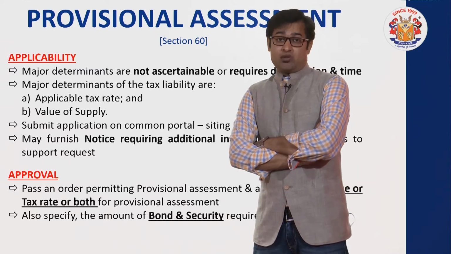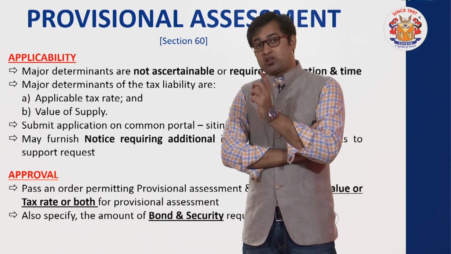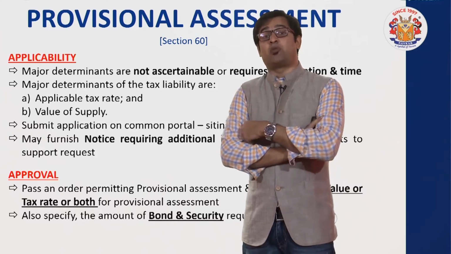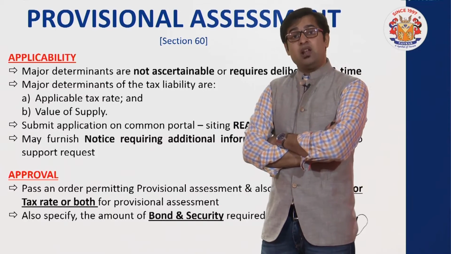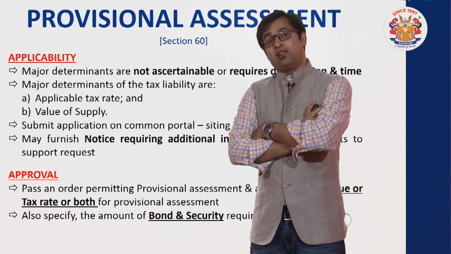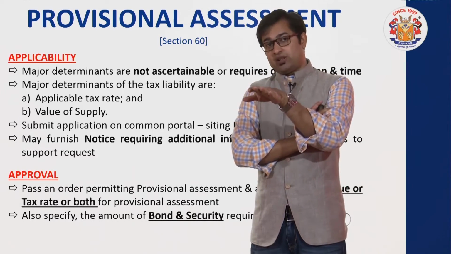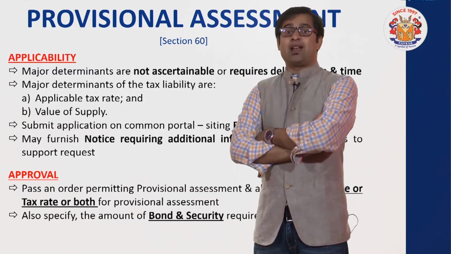So 1,20,000 is one possible tax amount, 1,80,000 is another possible tax amount. Now let us say the department officer is asking me to pay provisional duty as per 1,20,000. There are future chances that it may get increased to 1,80,000.